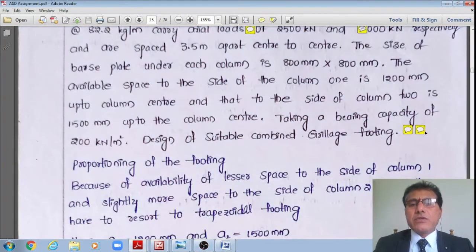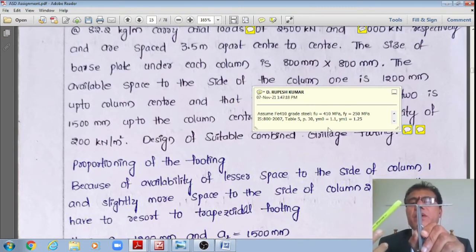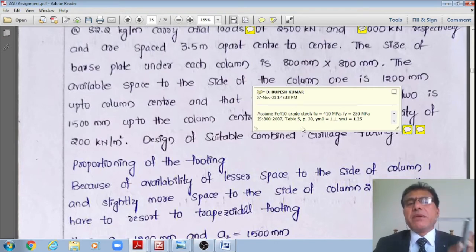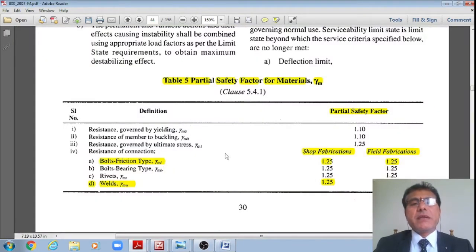Now, regarding the steel sections, there is no data given. Therefore, what I am assuming is Fe410 grade steel, where the ultimate strength of the steel is Fu equal to 410 megapascals, Newton per mm square, and the yield stress of this steel is equal to 250 megapascal, right? And even if I go to IS 800 2007 table 5, page number 30, let me go to that page number 30, student, right? Just wait for a moment. Yes, this is page number 30, table 5.